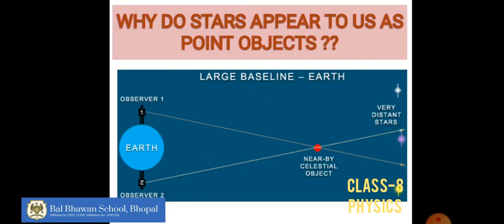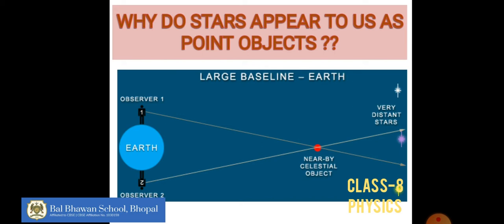Okay, so first question is, why do the stars appear to us as point objects? Because obviously when something is very far from you, it appears very small. For example, if you are going away from an object, it keeps on appearing smaller and smaller. The same thing with the stars. Although the stars might be bigger than your sun also, but the sun appears very big as compared to the small stars. The stars appear to us as points, small dots in the sky. Why? Because they are very far from us.